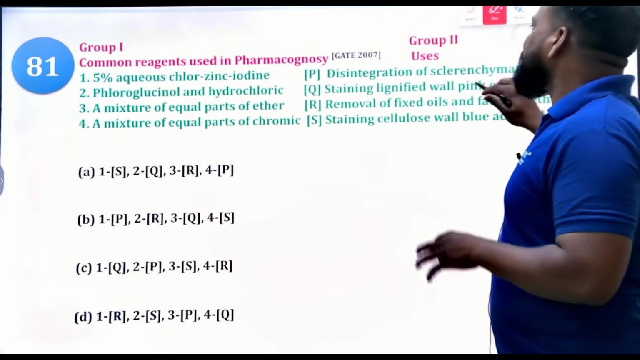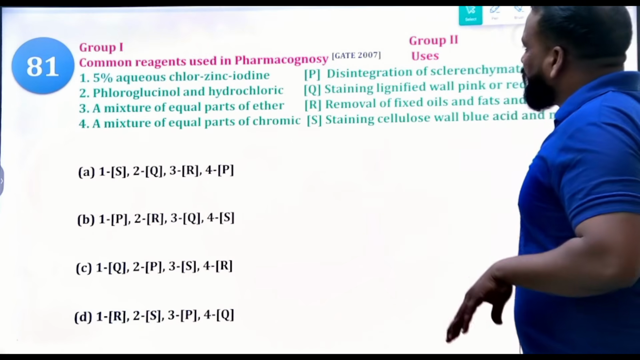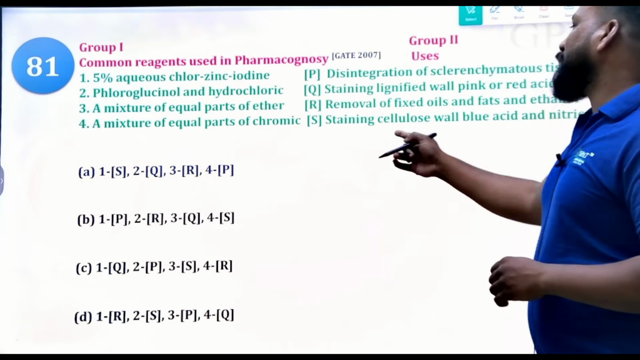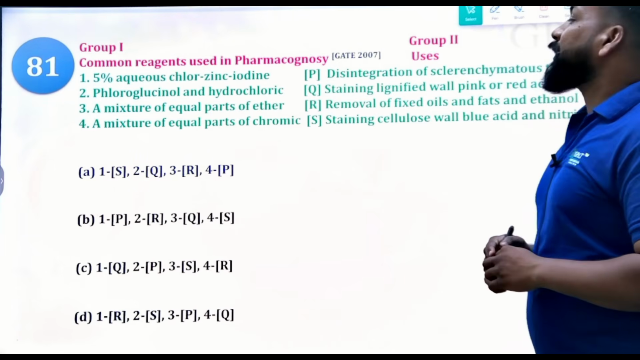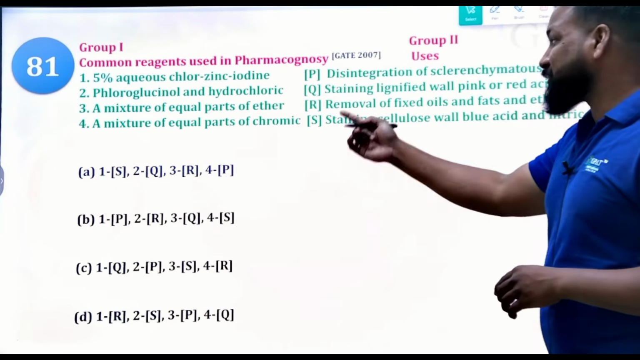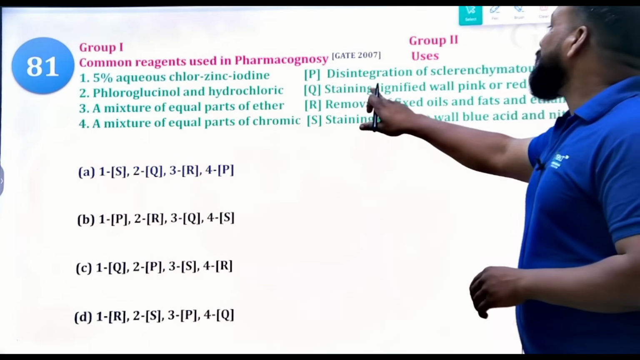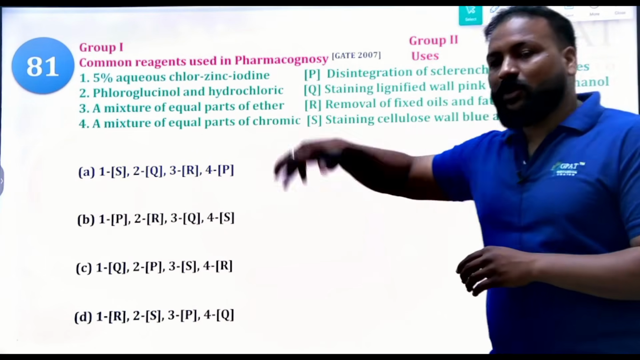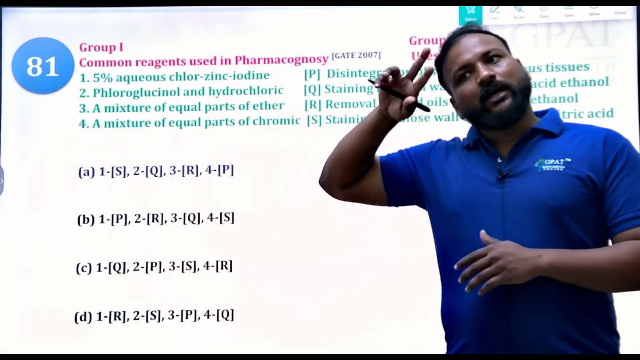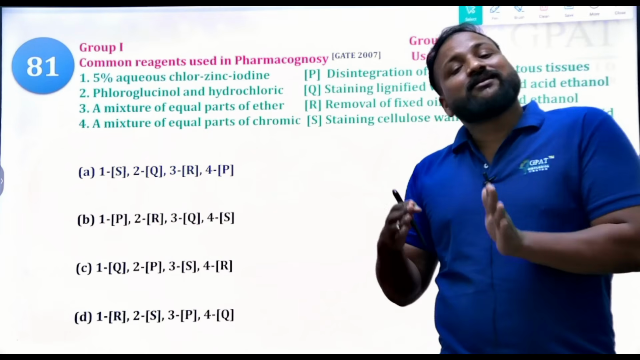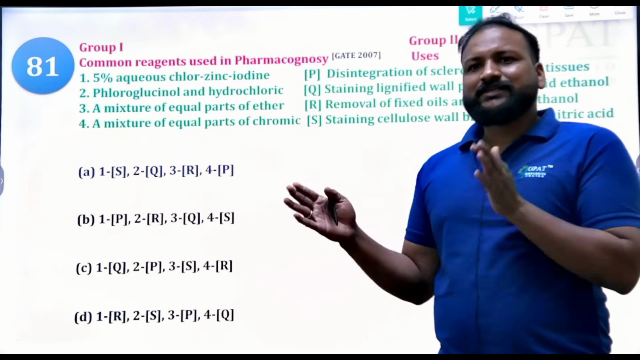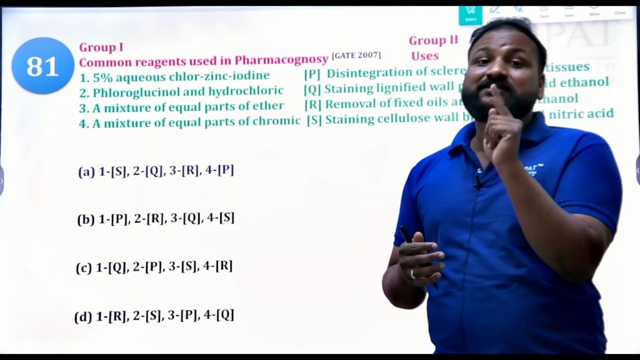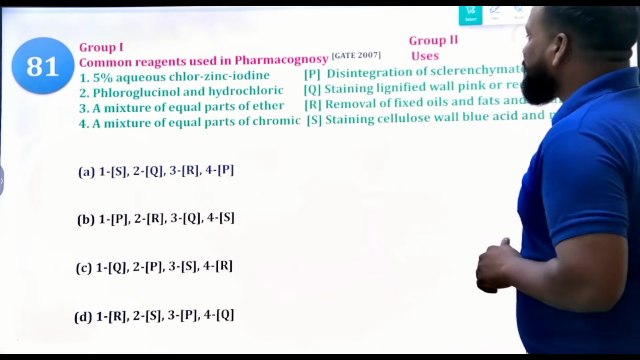Clear? So sometimes we need to find the right options that we know. 1 means aqueous zinc chloride, S, for the staining of cellulose blue, and nitric acid. 2 means phloroglucinol and hydrochloric acid, staining of lignified tissue pink color. See, that's what I said. 2 means Q. We have already repeated that question. Phloroglucinol and hydrochloric acid for the lignified tissues. No need to go through all the options, but if you know at least one right option, sometimes that may help you. So that is the right answer.